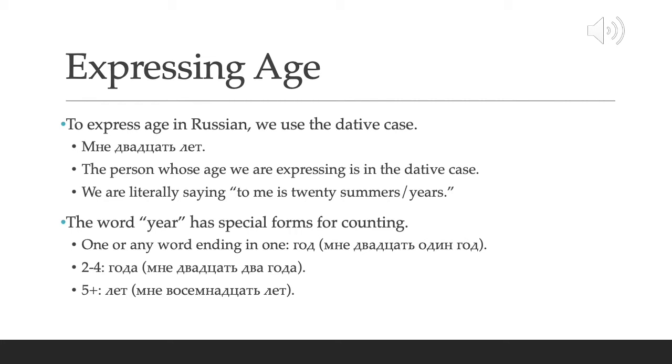But when we use a number ending in 5 through 10, and this includes all the teens, we are going to use the form лет, which is the genitive plural of the word for summer. So we can say, for example, мне 18 лет. I'm 18 years old, but literally, to me are 18 summers. So год for 1, года for 2 through 4, and лет for 5 through 10.